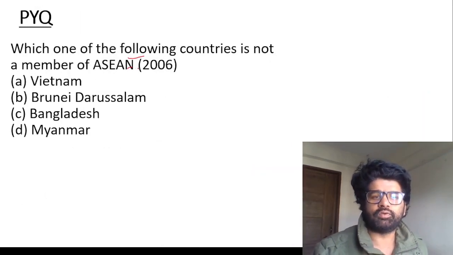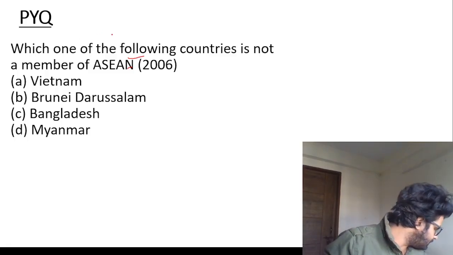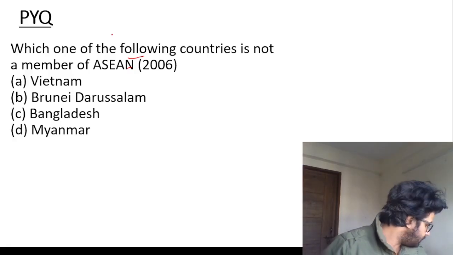This is one PYQ which we have to look at. There were other PYQs also. I removed them because now, according to the current answer, Timor-Leste will also be part of the members of ASEAN.